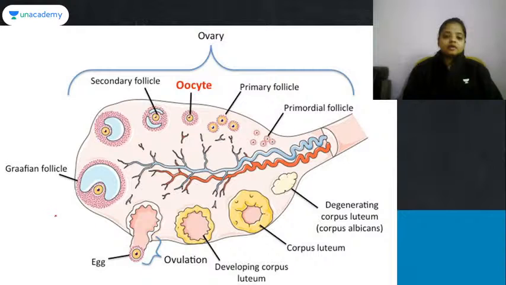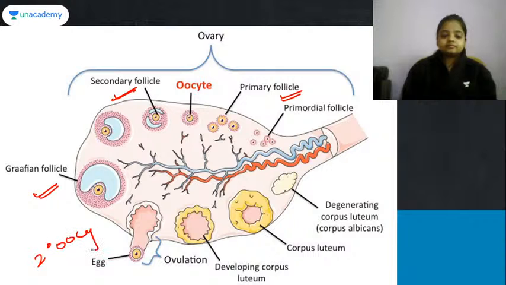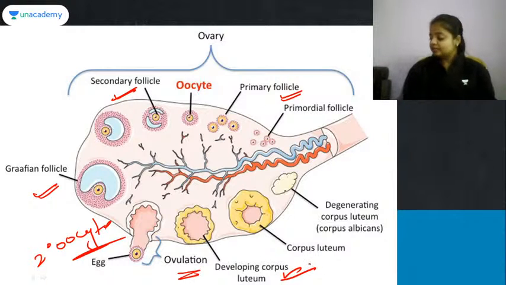Fine. So you can see that primary follicle, ठीक है, primary follicle से secondary follicle बना. Secondary follicle से फिर बनेगा Graafian follicle. ठीक है, Graafian follicle से हो जाएगा ovulation, that is release of the egg cell in secondary oocyte condition. Secondary oocyte condition में ovulation हो गया. Then this Graafian follicle is now going to get converted into corpus luteum, because अब Graafian follicle का तो कुछ और काम है ही नहीं. Okay, so it will get converted into corpus luteum, and this corpus luteum will degenerate later.